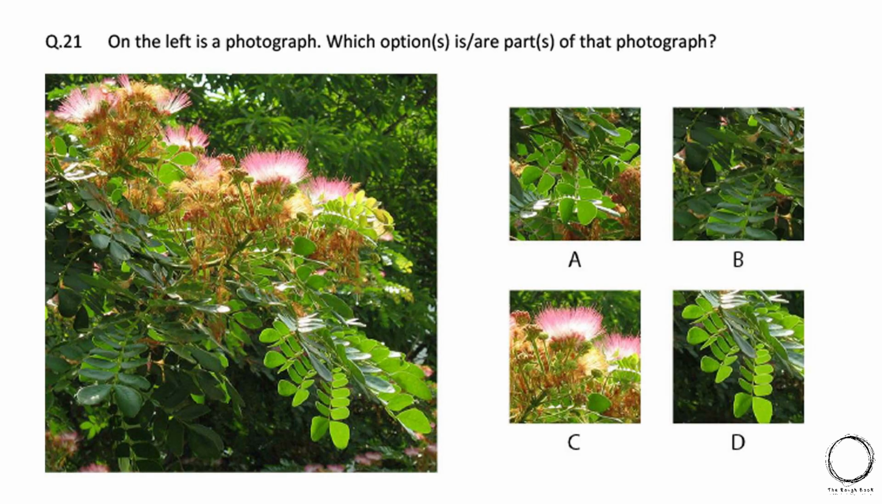On the left is a photograph. Which options are parts of this photograph? So here you need to mark one or more than one options which are part of the photograph. Like you can see in the above images, here are the options marked and the parts shown in the above image, and hence the right options are option B, C and D.